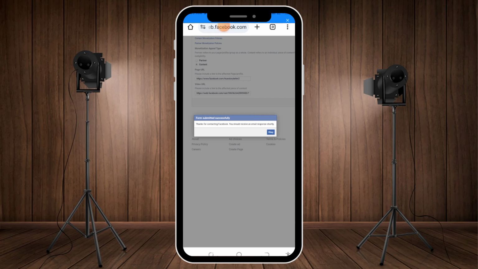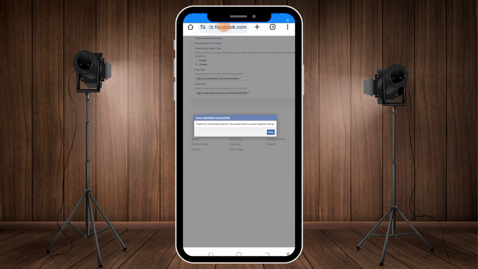If you did not get the right information, or someone that actually teaches you how to submit a content monetization policy violation appeal, you cannot submit this kind of appeal. So this is how you go through all your videos and begin to submit them one after the other. You can submit like 3 or 4 videos and allow Facebook to review them.